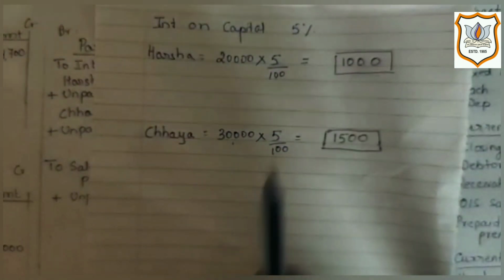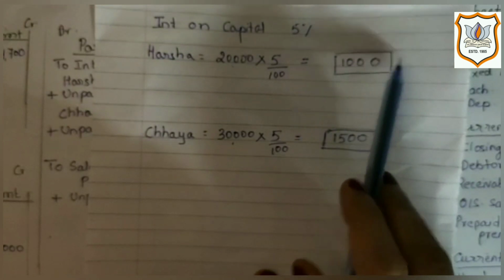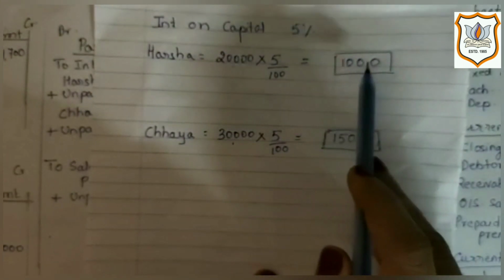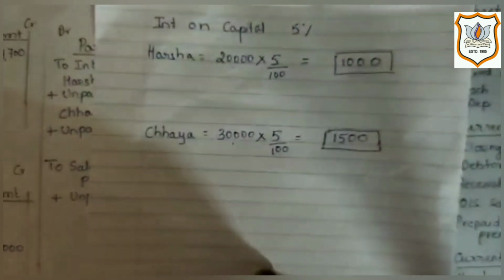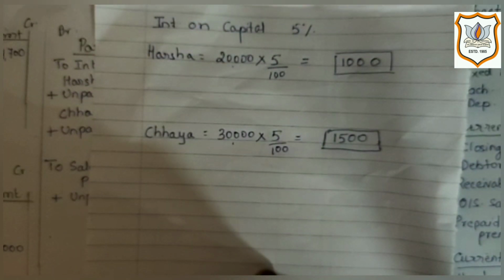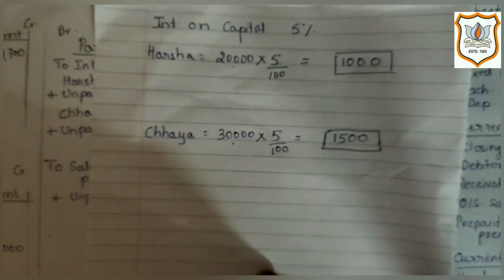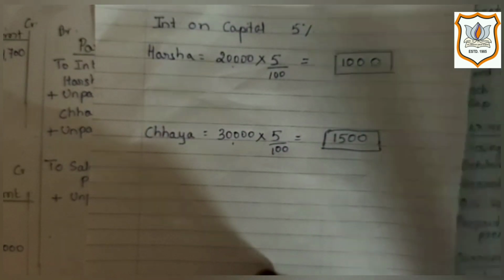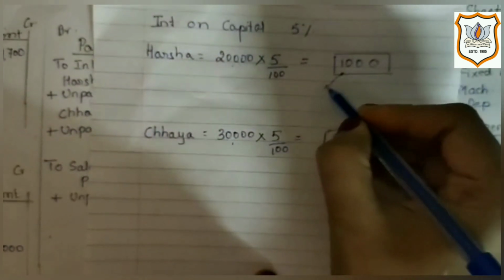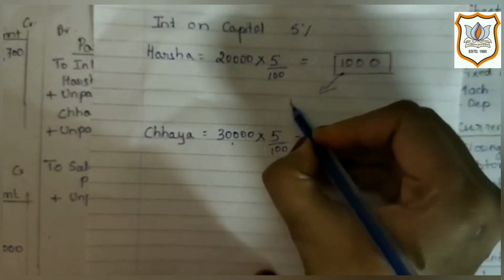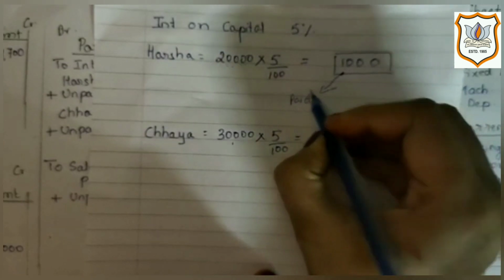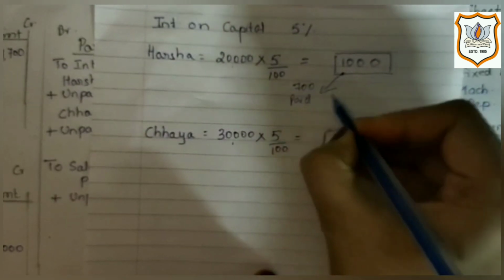So here the total interest on capital of Harsha is rupees 1,000. And if you check the trial balance in the question, you will find that interest on capital of Harsha has been recorded, which is rupees 700. That means out of rupees 1,000, 700 has been paid.